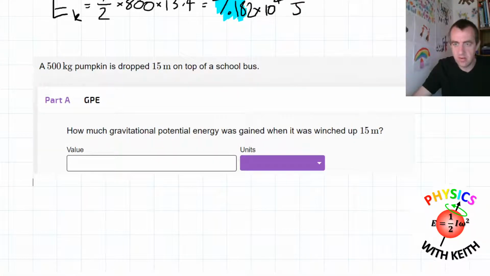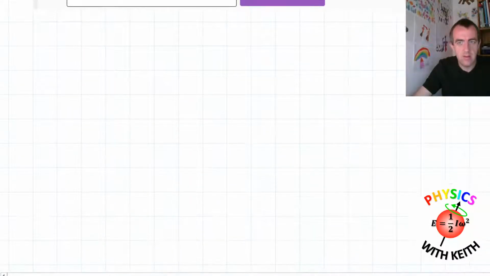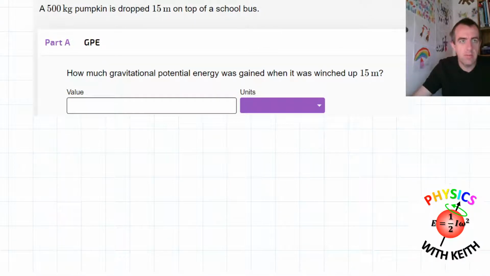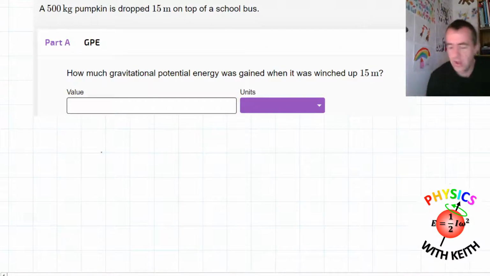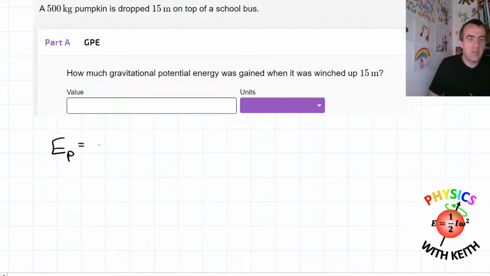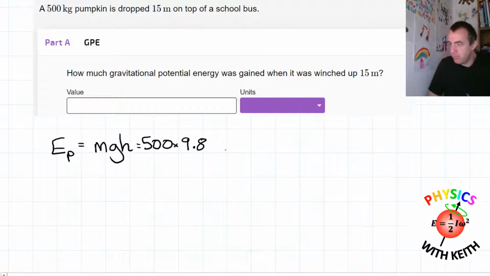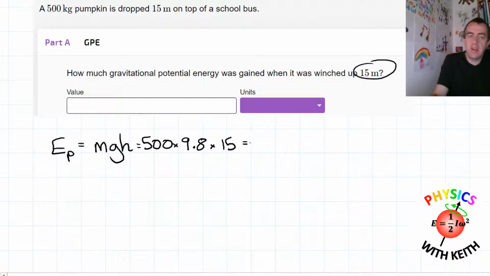So let's scroll down a bit further. Oopsie, that's a bit too far. There we go. So on this question, we've got gravitational potential energy. The equation for that is mgh. So we'll use this subscript, m multiplied by g multiplied by h, which is 500 kilograms multiplied by, we're using 9.8 newtons per kilogram in the Isaac Physics board, multiplied by height. It's winched up 15 meters. And now we can get our calculator out.